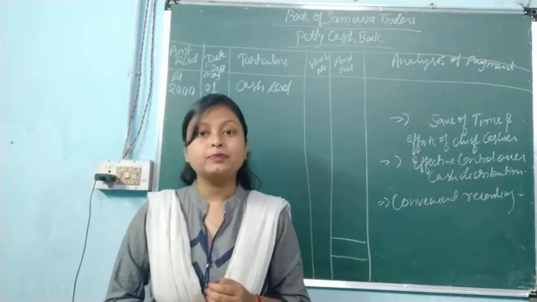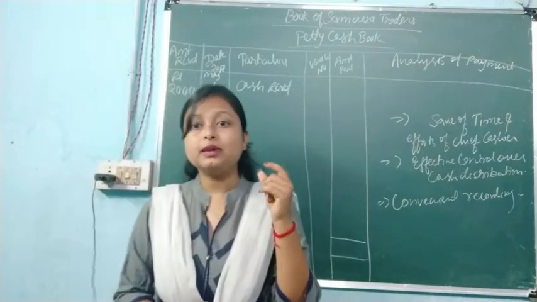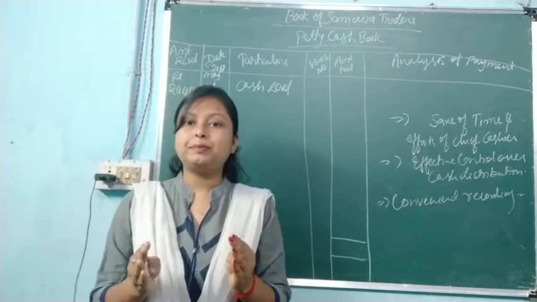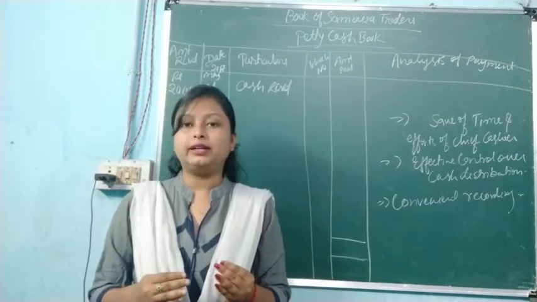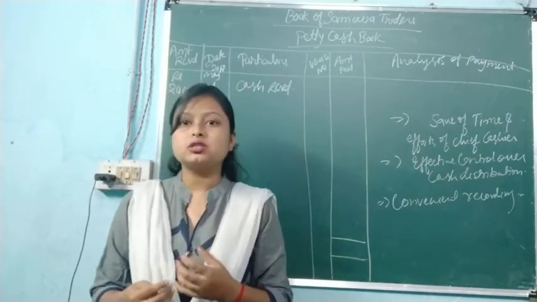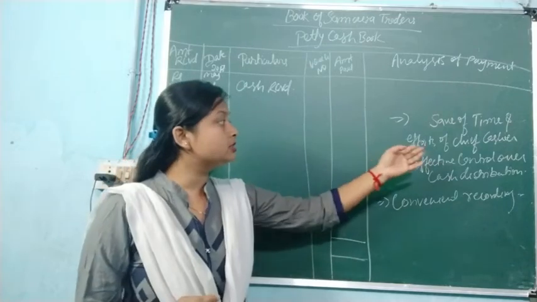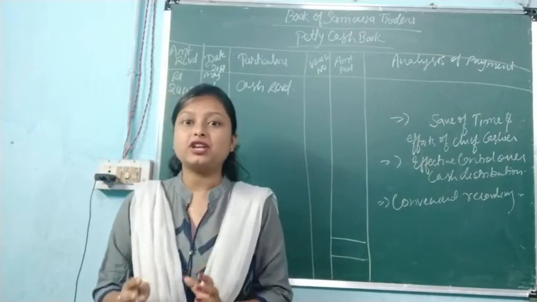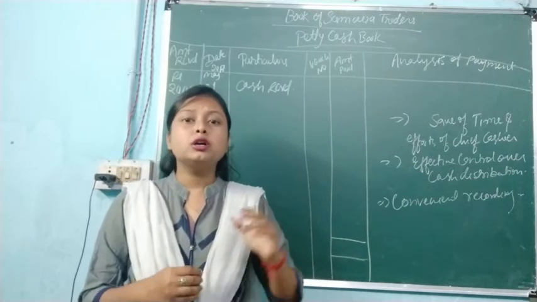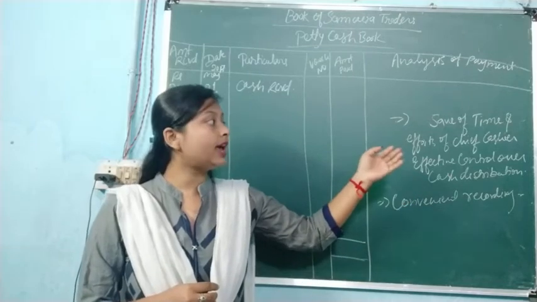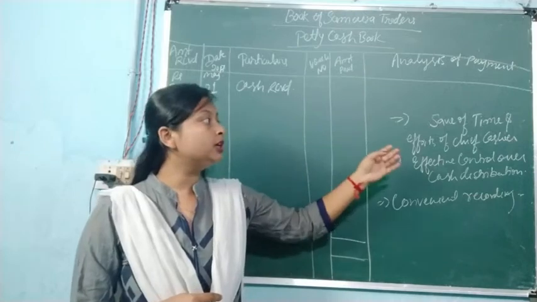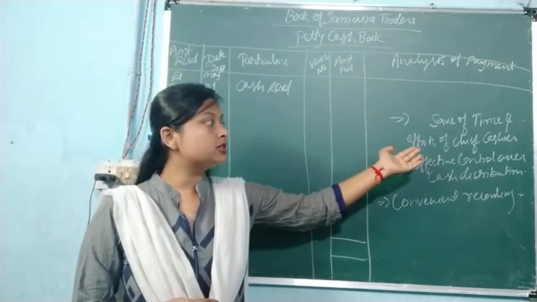So let's begin. Petty cash book: petty means small expenses that are going to occur in a firm. For that a separate account is maintained, because for the main transactions we appoint a cashier who is called the chief cashier, and the chief cashier is not appointed to handle such petty expenses.